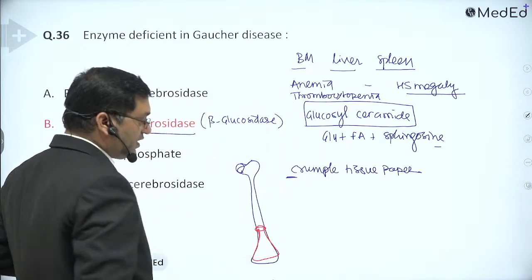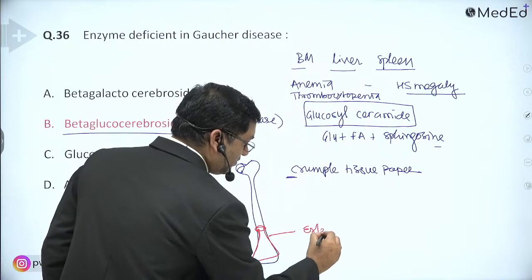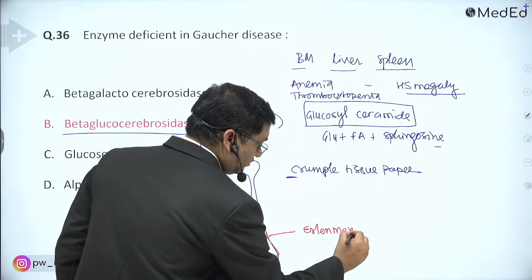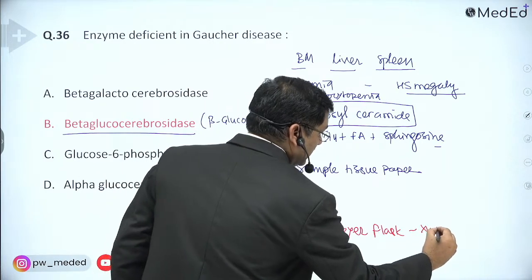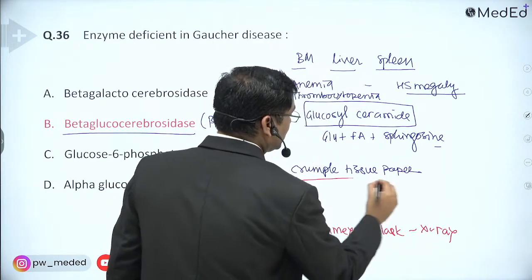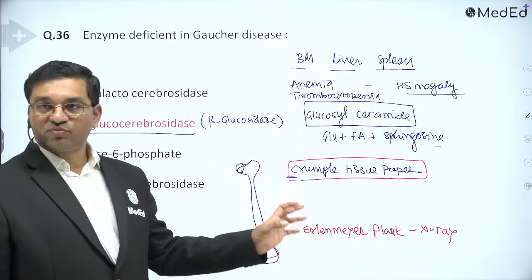This is the Erlenmeyer flask deformity on X-ray. On microscopy, the crumpled tissue paper appearance. Avascular necrosis also causes fractures of the bone.